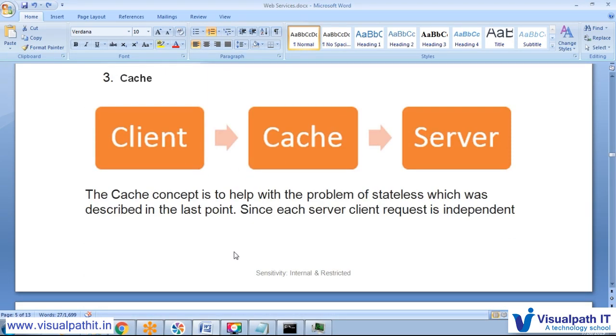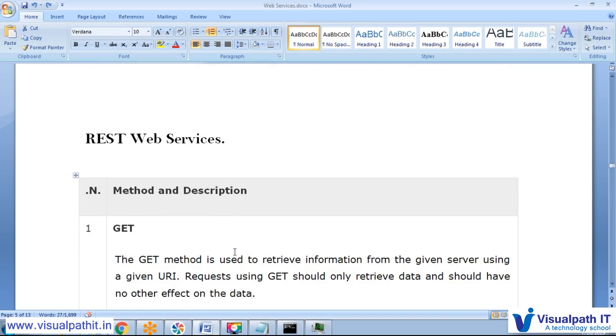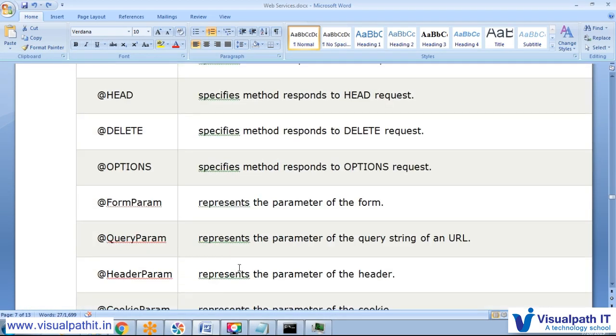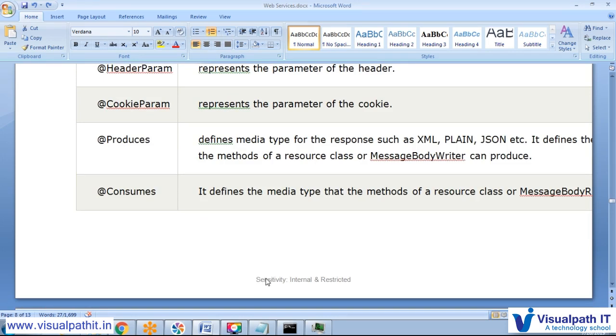You understand cache, layered system, and this. So you have the basic idea about RESTful web applications, and we will explain it very deeply when we go through the programs. Just go through this and try to understand the concept.